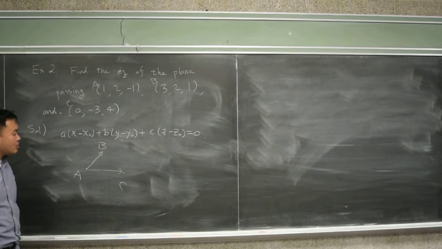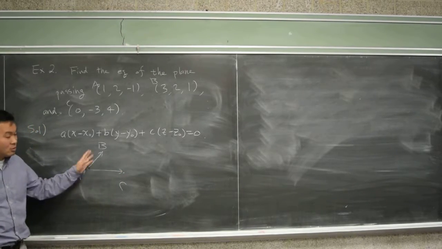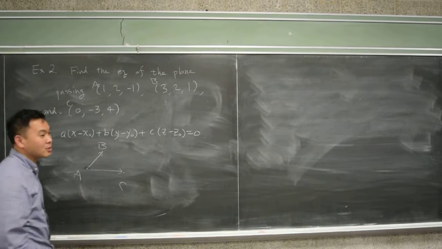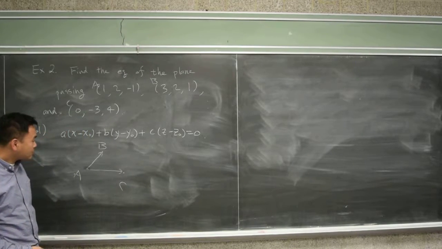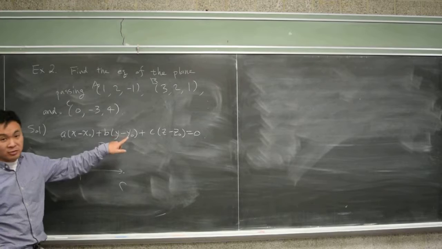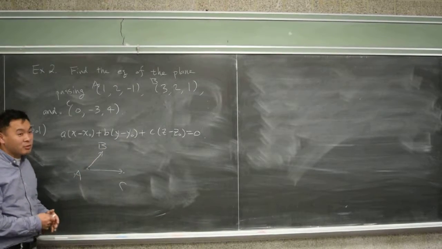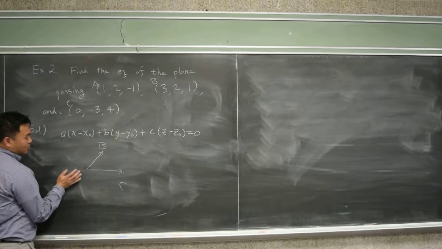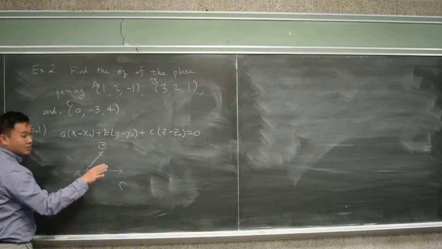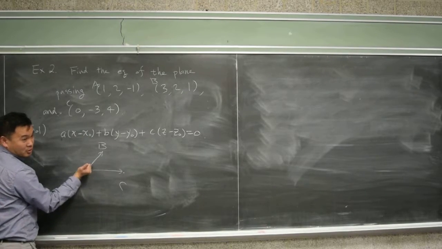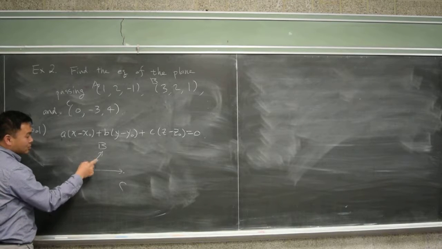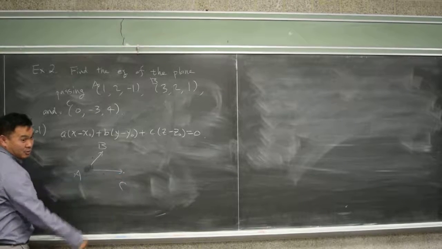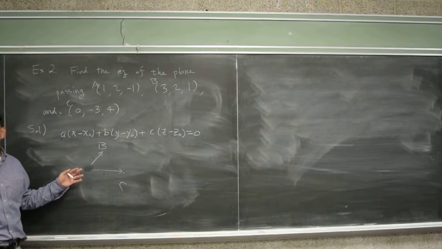And then when you get these vectors, I still need a vector that's perpendicular to these 2 vectors. How do you get that? Yes? Take the cross product? Yes, that's exactly what you do. Okay. So to get the normal vector a, b, c, the perpendicular vector, we have a very good process, which is to use the cross product. Because if we do AC cross AB or AB cross AC, whichever, I get a vector that's perpendicular to both of these vectors. And because these two vectors are on this plane that I want, it will be perpendicular to the plane I'm interested in. Okay? Does that make sense?